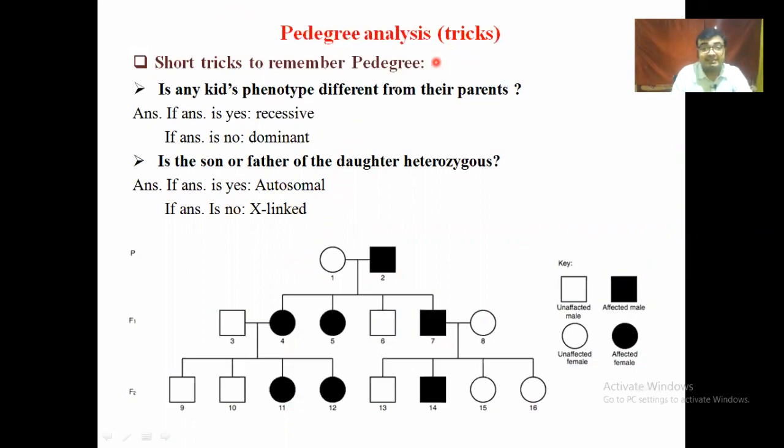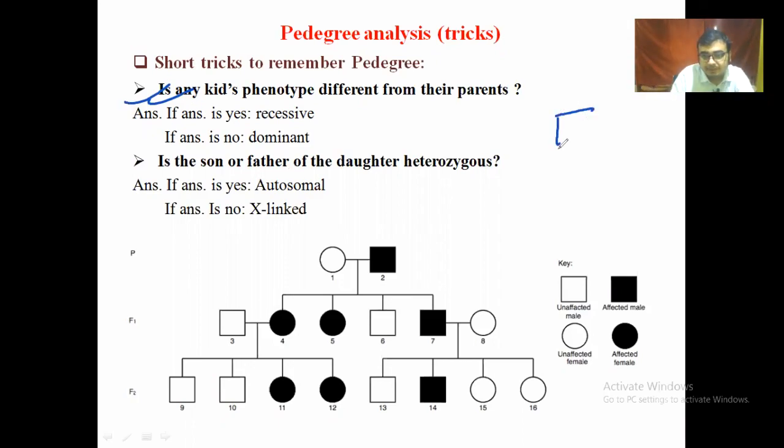And pedigree analysis tricks. There are some short tricks. If any kid's phenotype is different from the parents, and the answer is yes, it belongs to the recessive, and if no, it is dominant.